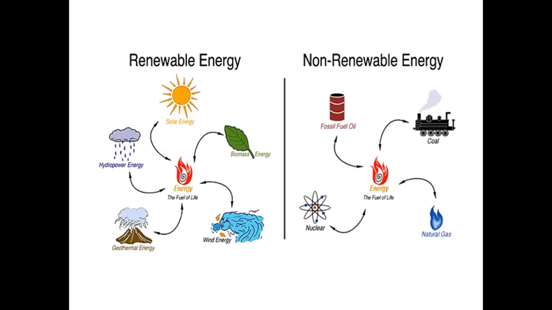But when we talk about non-renewable sources of energy, then it becomes difficult, as once they are lost, they are lost forever. For example, fossil fuels. Fossil fuels include coal, petroleum, natural gas, and even nuclear energy. It is also exhaustible. So that's why non-renewable energy resources are exhaustible and they will be lost in the future.